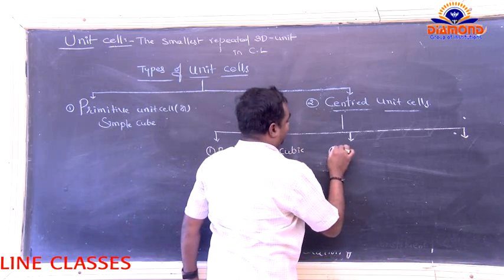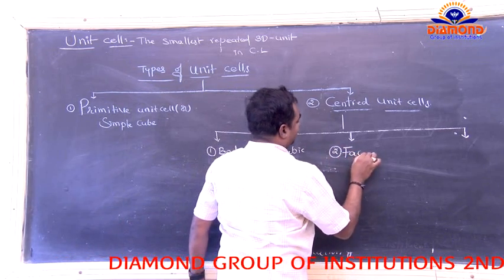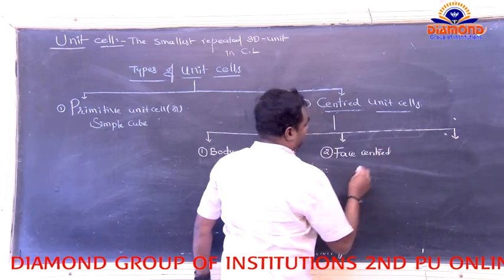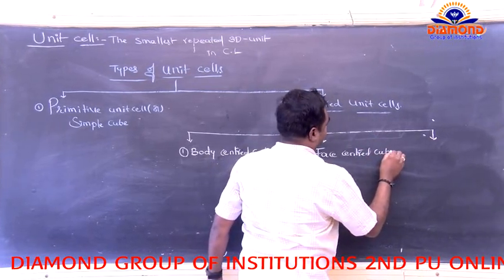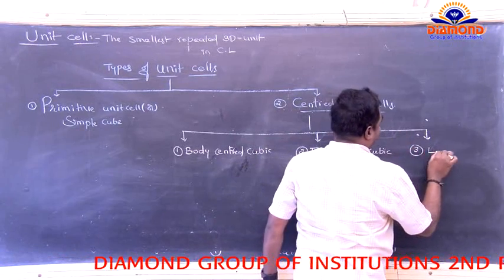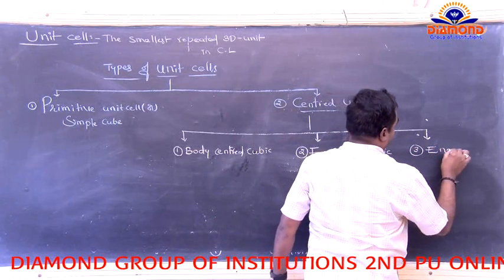The second one is face centered cubic. And the third one is end centered unit.